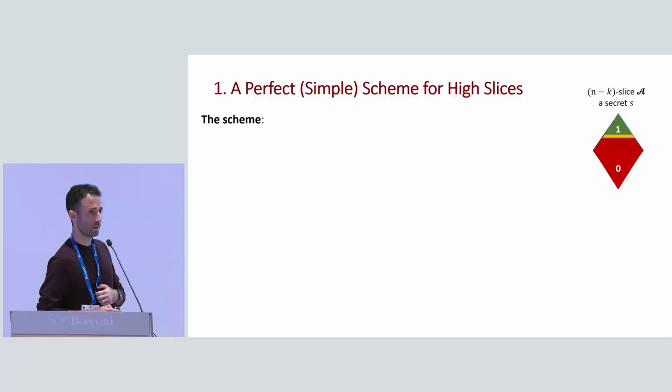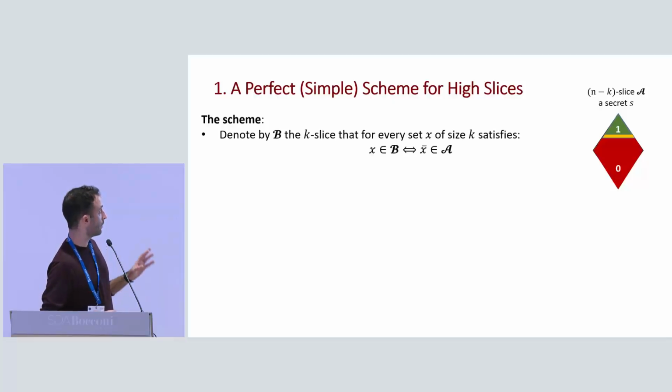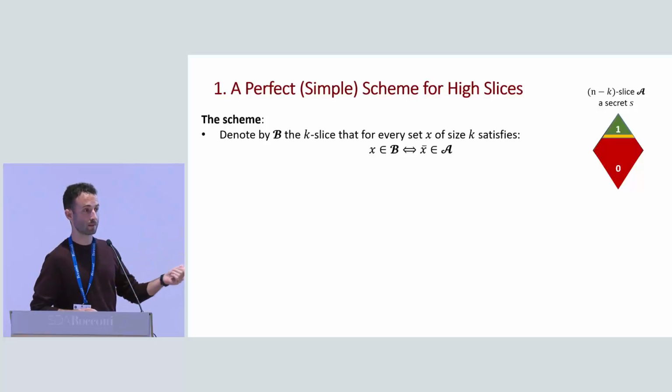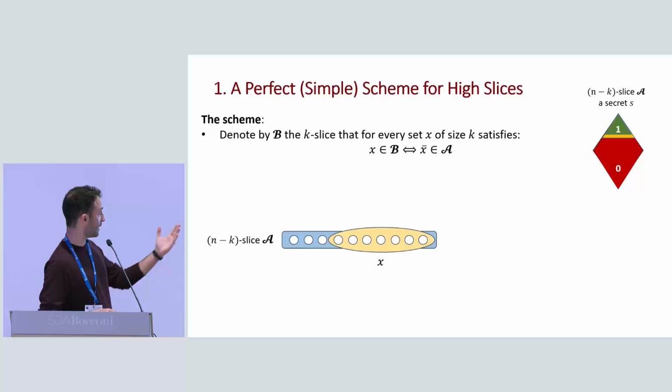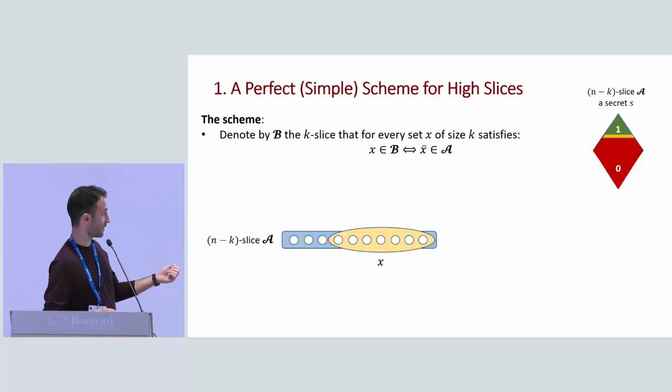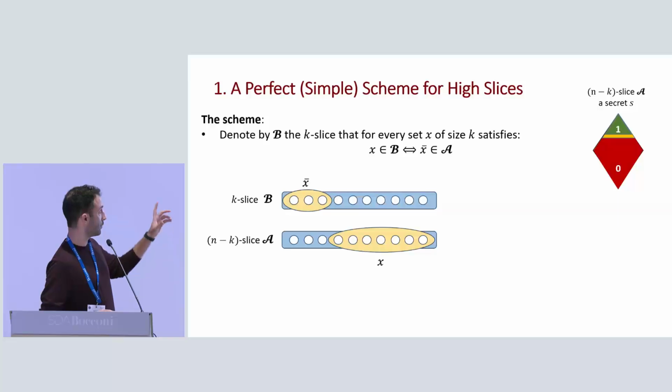So in this scheme, we start by defining a k-slice access structure B that is defined according to the access structure A we want to realize, in a way that sets of size k will be authorized under B if and only if their complement is authorized under A. So pictorially, say we have this access structure here, and X is an interesting set of size n minus k. Then under B, this set X bar will be authorized if and only if the set X is authorized under A. And now we only have two simple steps.